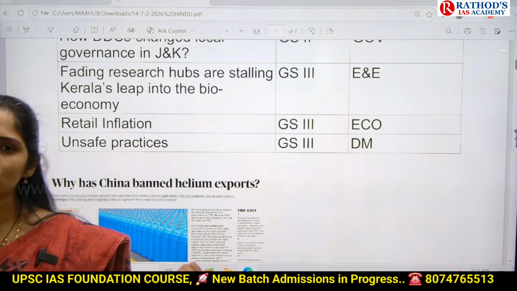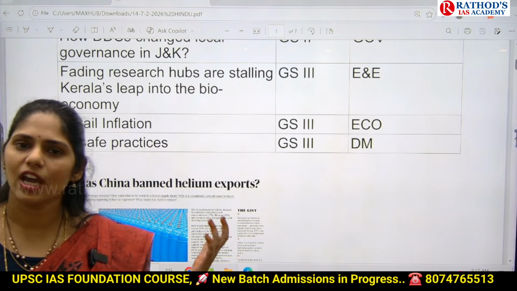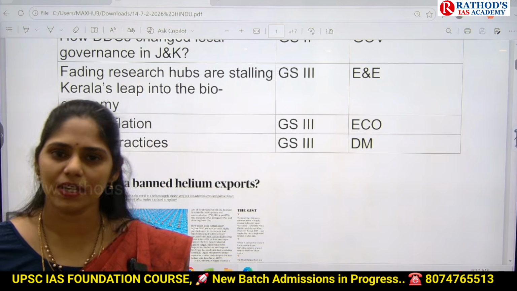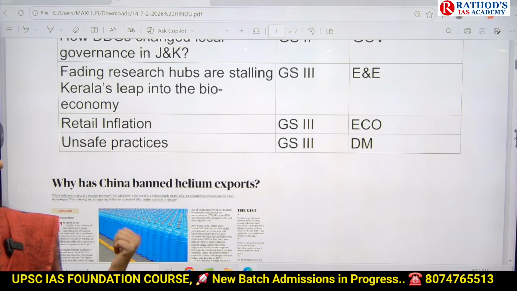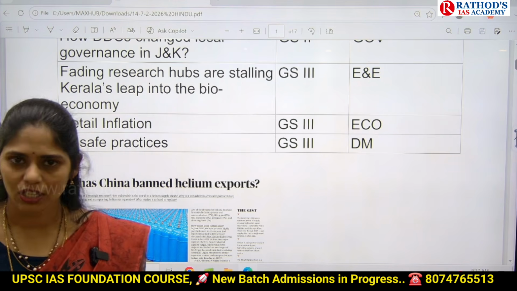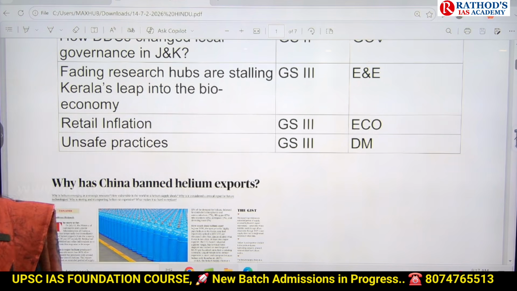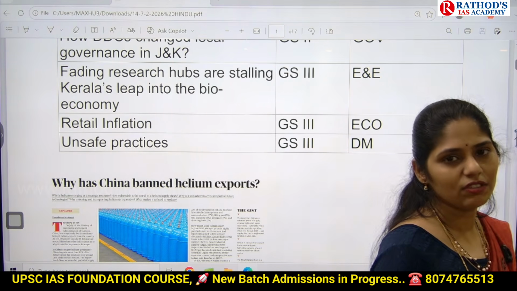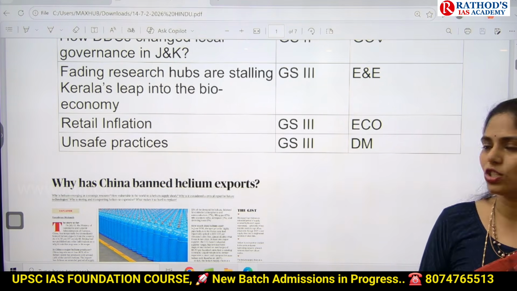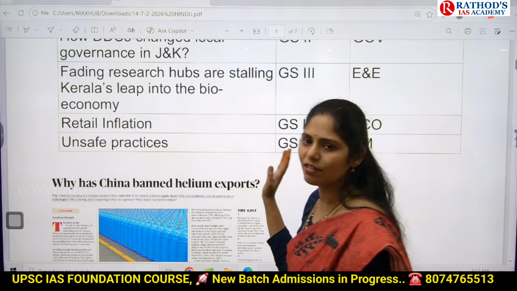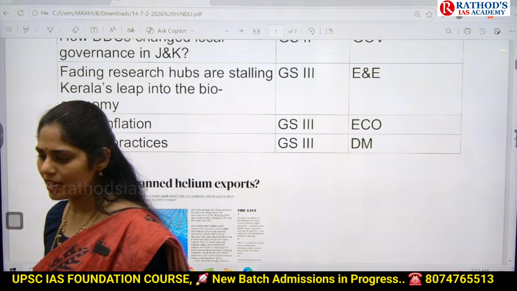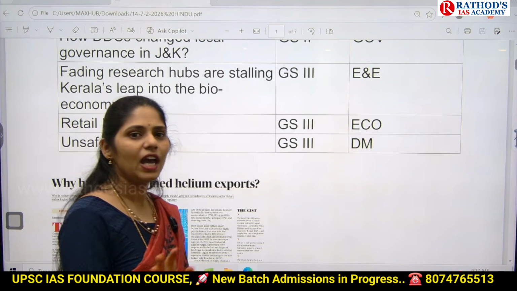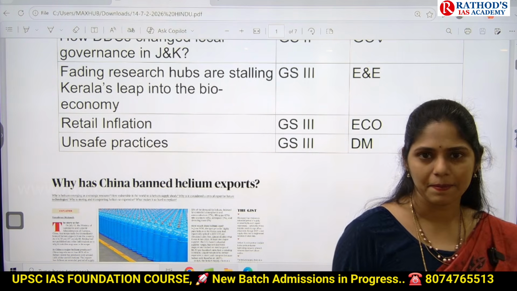Okay, so here we have to see what that issue is about, what the major reasons for that kind of tragedy are, and how we have to prepare ahead to prevent that kind of incident in our country. Because recently also we saw lots of issues related to boat capsizing in India. And this time, from disaster management, you can get a question on boat capsizing. So you have to know that. So these are the articles, and apart from that, there are 2 to 3 more articles in our today's newspaper. I'll cover them in tomorrow's class.